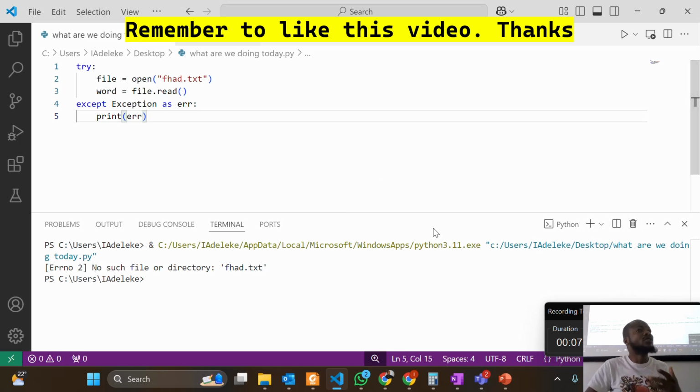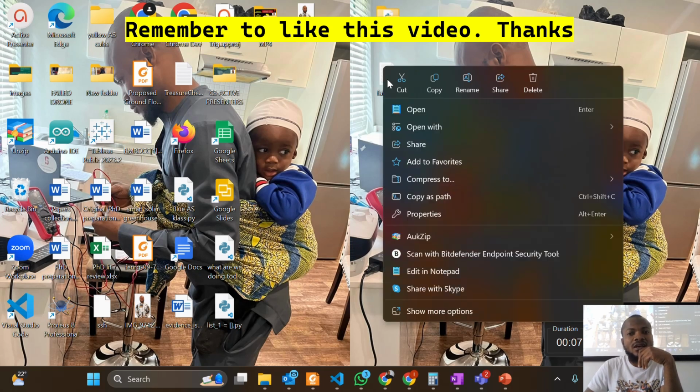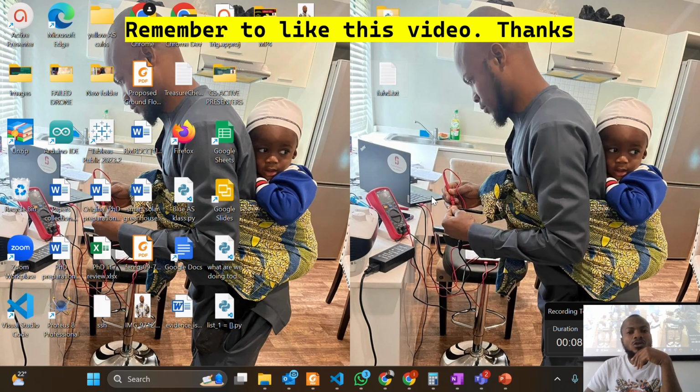So let's create a file and make sure it exists. How can you read from a file? Let's create a file now. Now I have created this file, file.txt. I want to read from this file. There are two ways to do this. Number one, you copy the file path. You right click and click copy as path. Can you see that? You click on that.